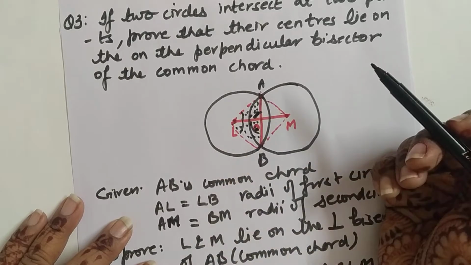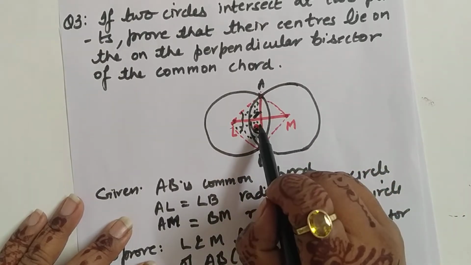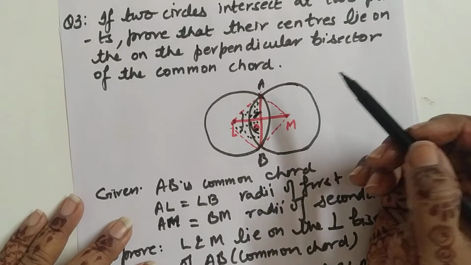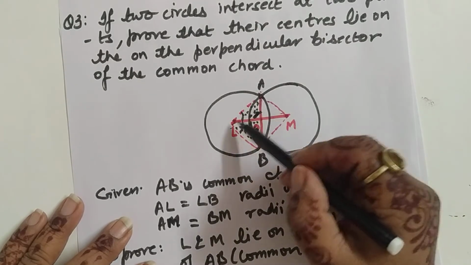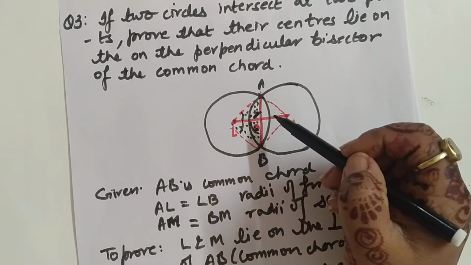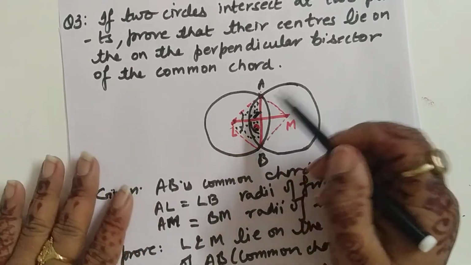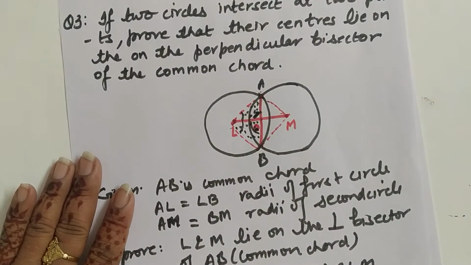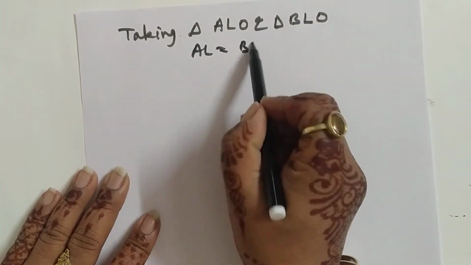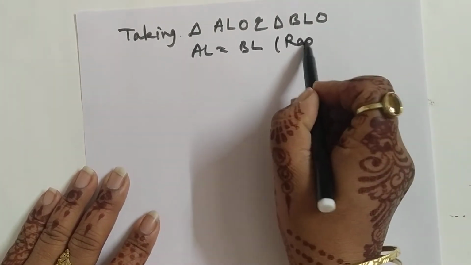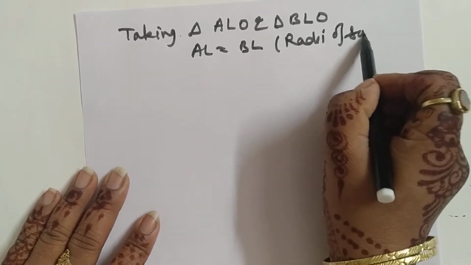AL is equal to BL, radii of the same circle. LO is equal to OL, that is common. And this angle, already by CPCT we have proved ALO is equal to BLO, just proved. So by SAS these two triangles will be congruent to each other. So let us write these things. AL is equal to BL, radii of the same circle.